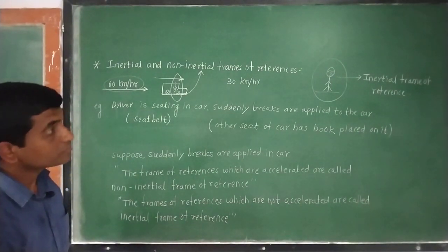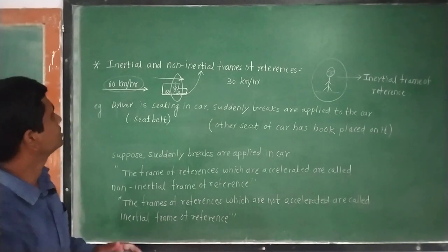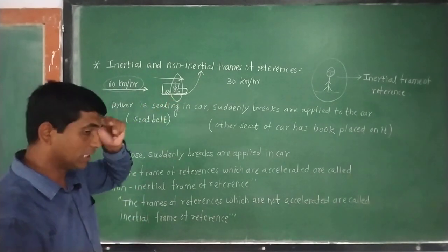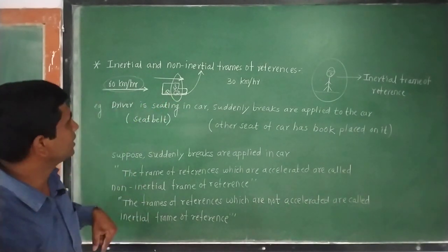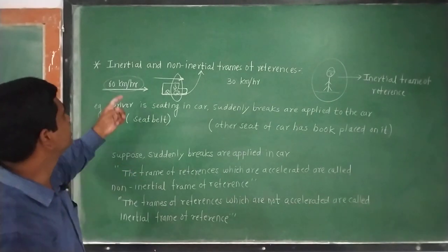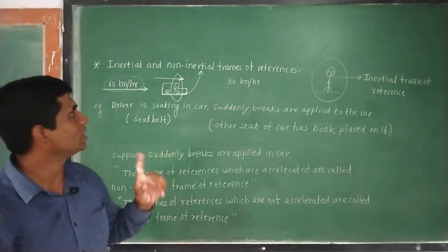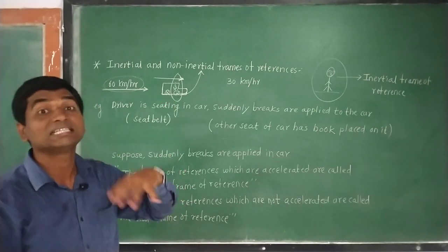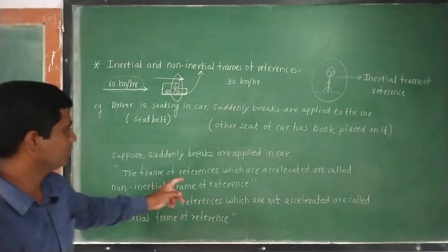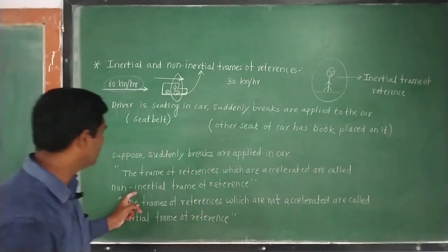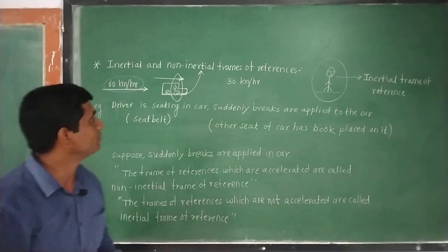Now, this is the difference: the driver is sitting inside a car whose speed has decreased from 60 km per hour to 30 km per hour. So this frame of reference is accelerated, and frames of reference which are accelerated are called non-inertial frames of reference.